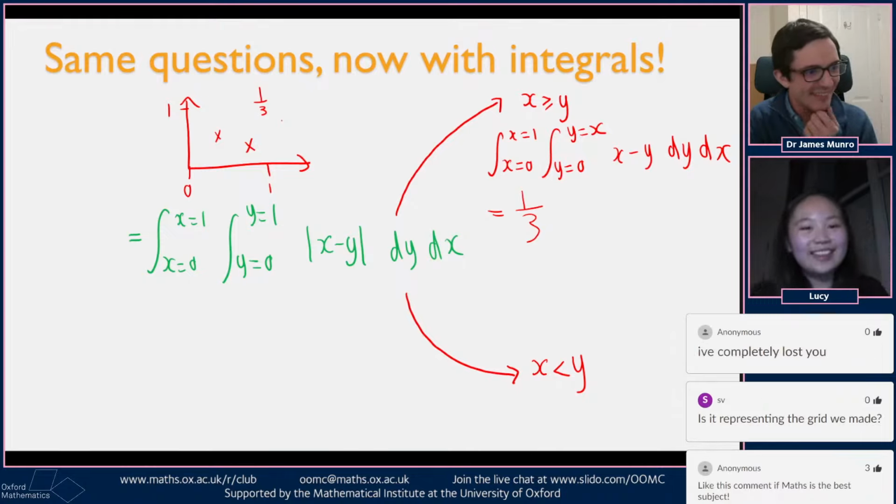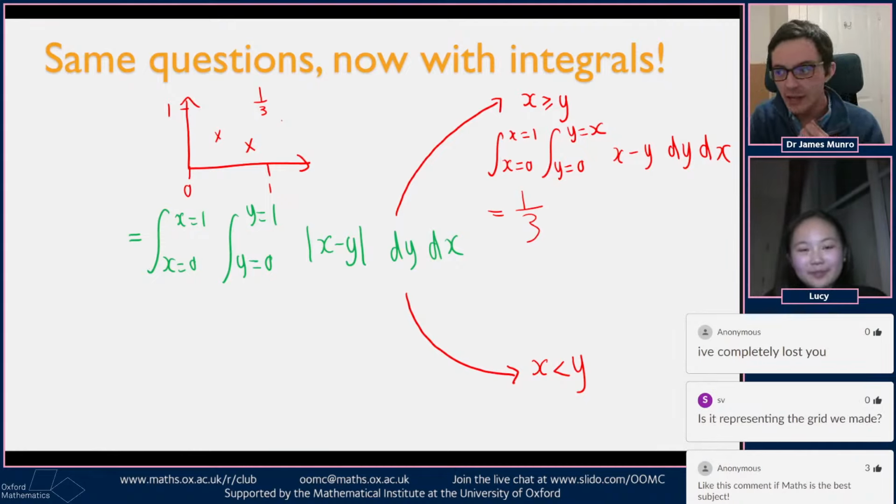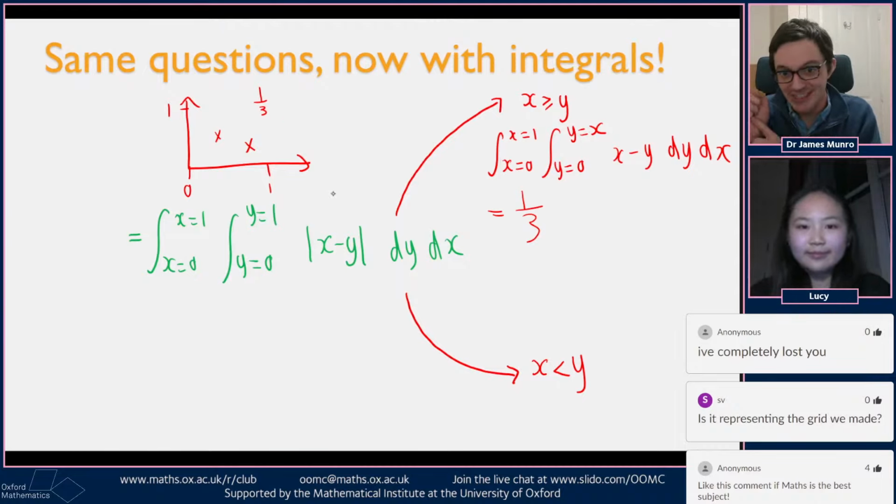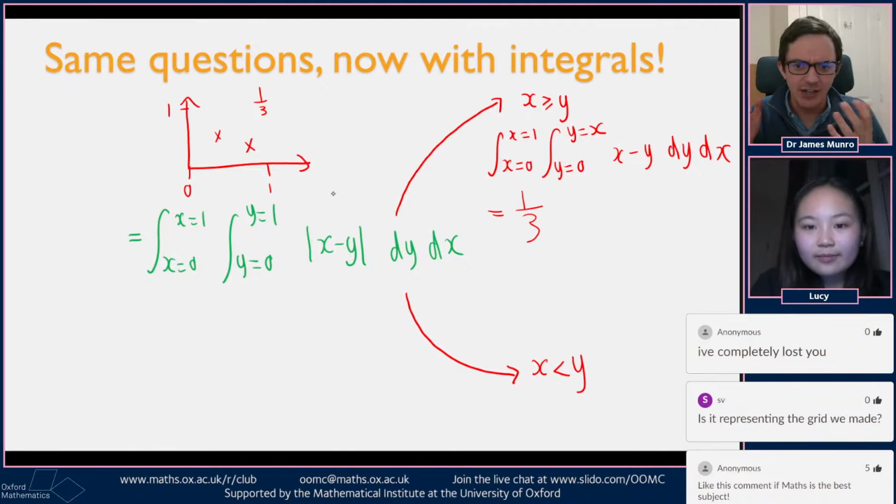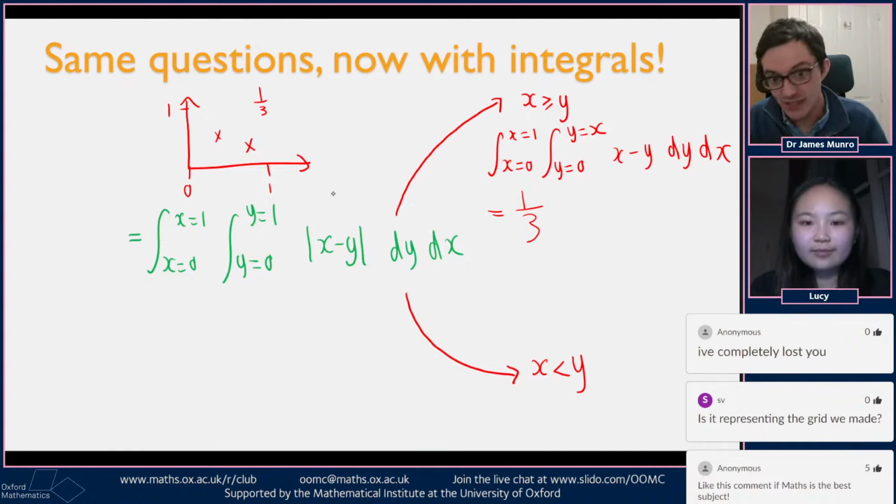James, do you want to add anything? Yeah, so this is just like the grid, as someone just said in chat. This is just like the grid for the probability dice rolling problem. When we showed you the grid problem, what people suggested was draw a table and try and think about all the possibilities. There are 1, 2, 3, 4, 5, 6 things that the first dice could be, and there's 1, 2, 3, 4, 5, 6 things down the other side. And that's like a discrete probability thing, where you're supposed to add up all of the little numbers that you've got, and then divide by the total area, 36 squares. This is the continuous probability version of that question.